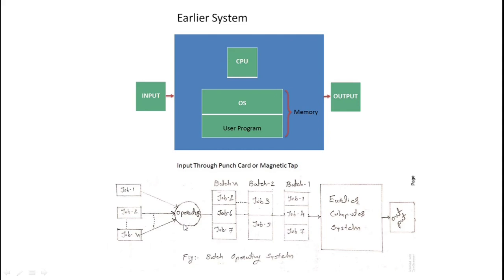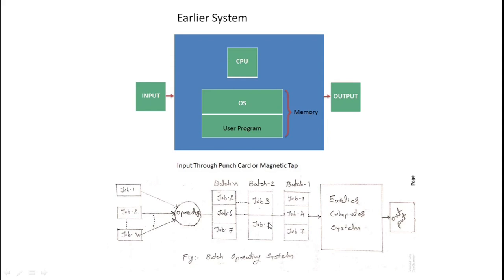Another example is where a media player is required, like playing a movie or a song. So it should be given into the second batch. This type of work which is under the same criteria will be placed into a single batch, and the entire batch is going to be loaded. What is the advantage of this?